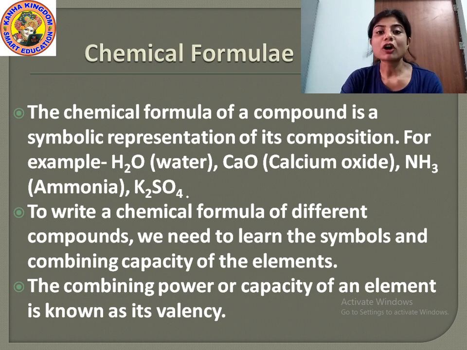Okay. The atoms are bound with some shells. Those are known as valence shells, where the electrons of an atom keep on revolving in their orbits. Okay, and from there we come to know the combining capacity of the element. That means how many electrons are present in it. Through that we can write the chemical formula of the compound. Okay, and that combining capacity of the element is called its valency. Understood?